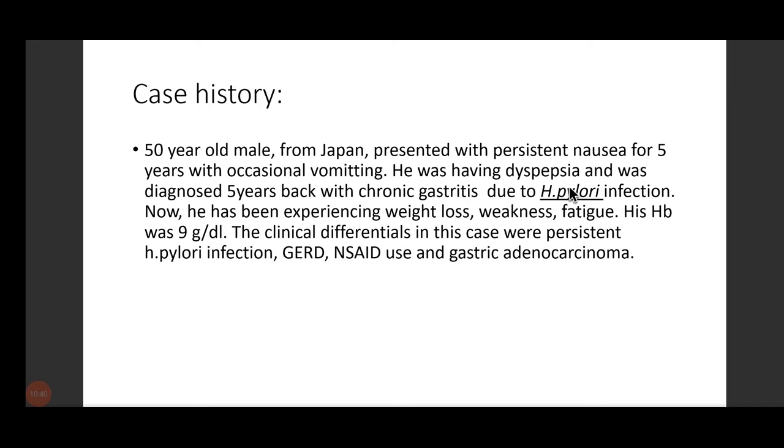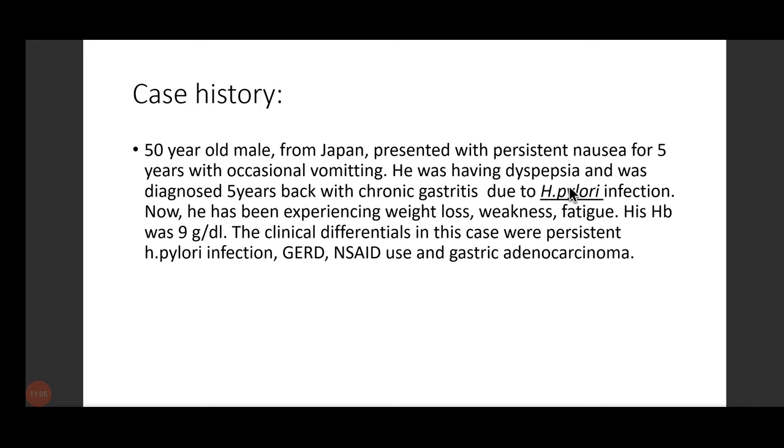Some more? I need some more answers. I feel only one person is answering. Male to female ratio. Yes, it is 2:1. So here again we get a male. So it is highly likely that this person might have gastric adenocarcinoma.